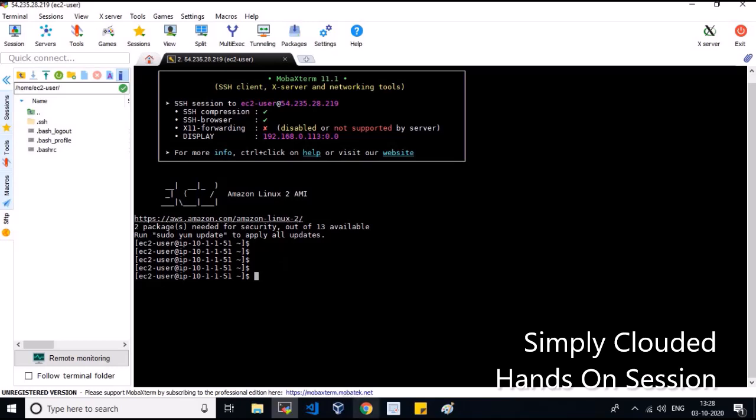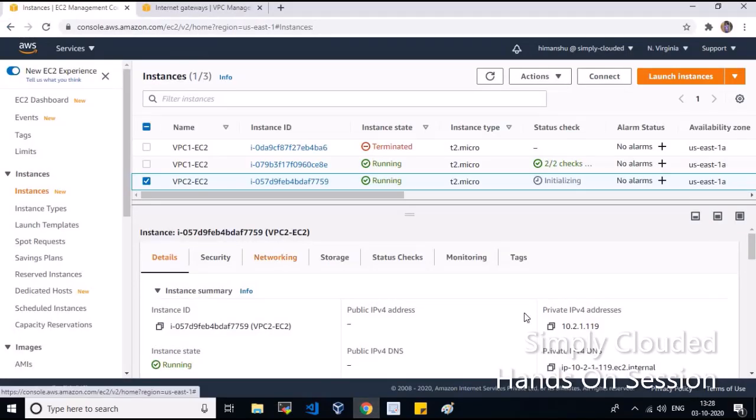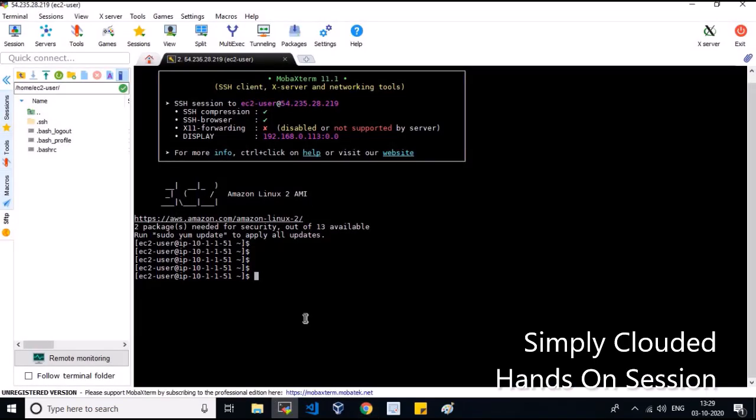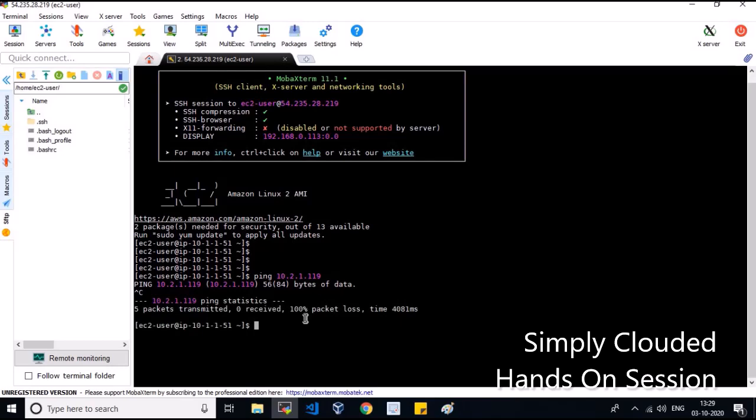Now just to get an idea, if from here I try to ping this particular VPC2 EC2 resource with its private IP, I would not be able to ping it, because I have not yet set up that VPC peering. Until I define that VPC peering connection, it won't work.